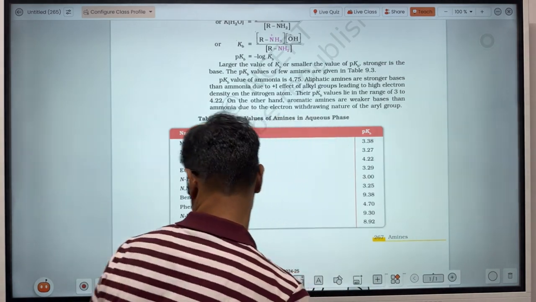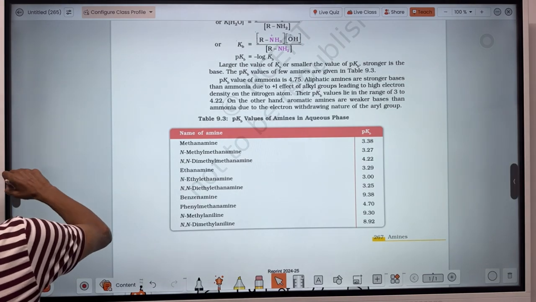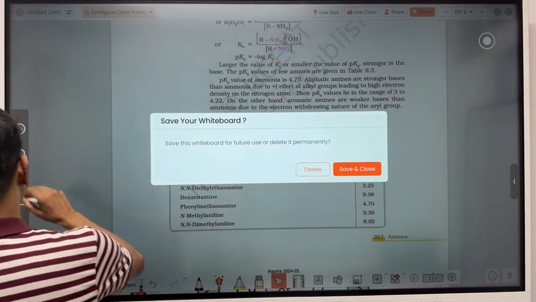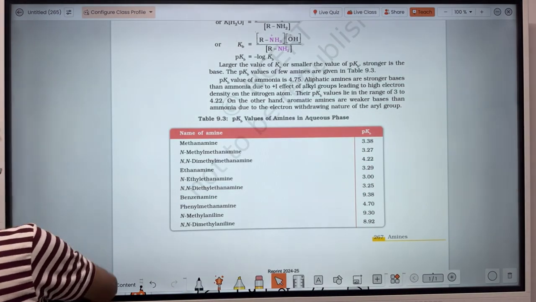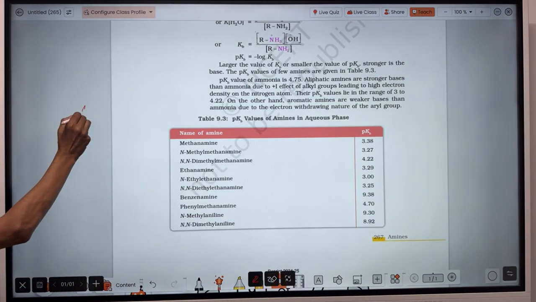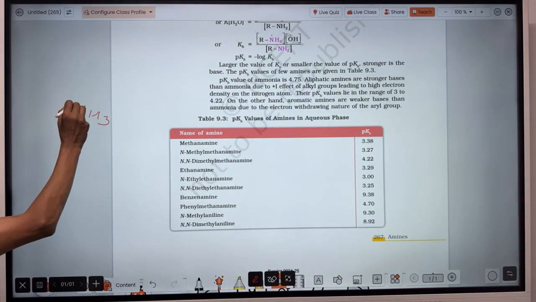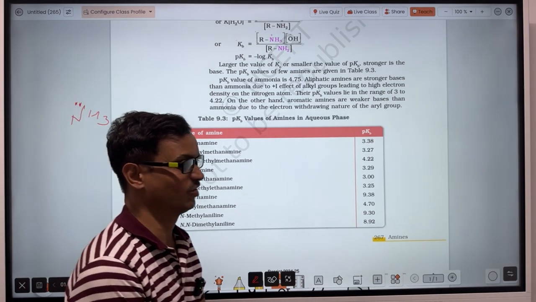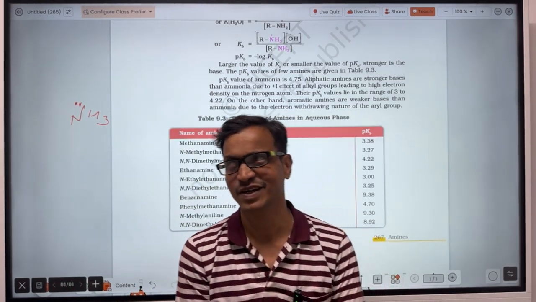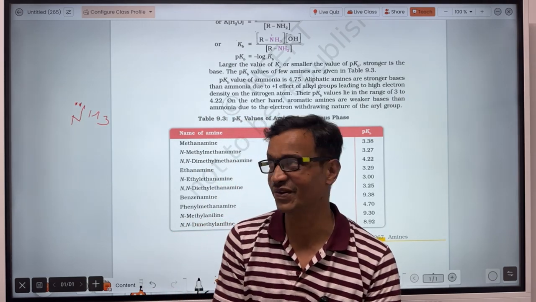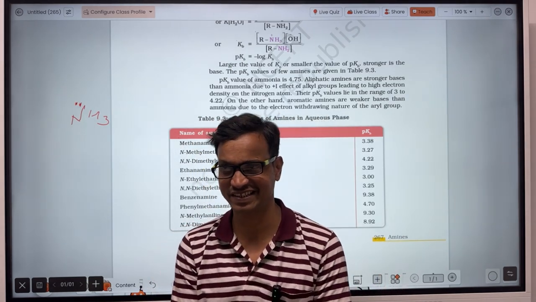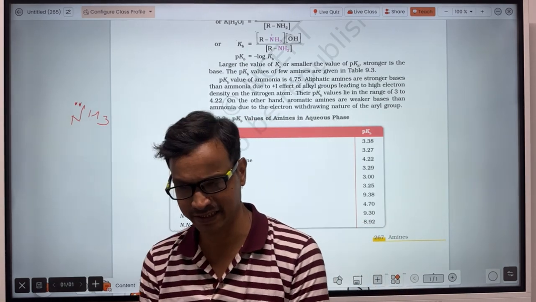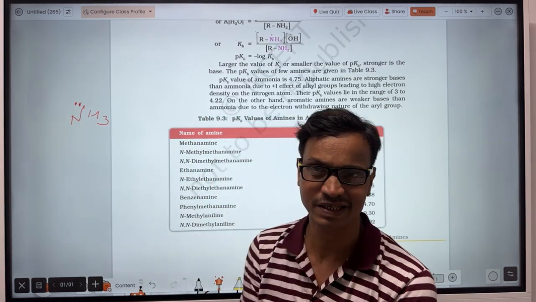Let's see ammonia here. Again I am reiterating that ammonia is basic due to the presence of lone pair of electrons at the nitrogen atom. And in case of aniline, let's see what happened.